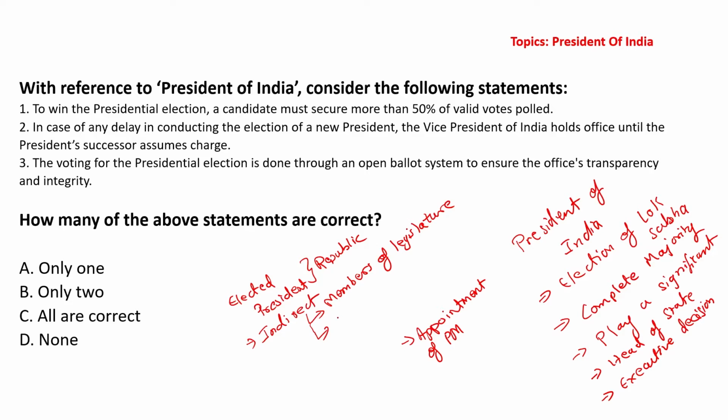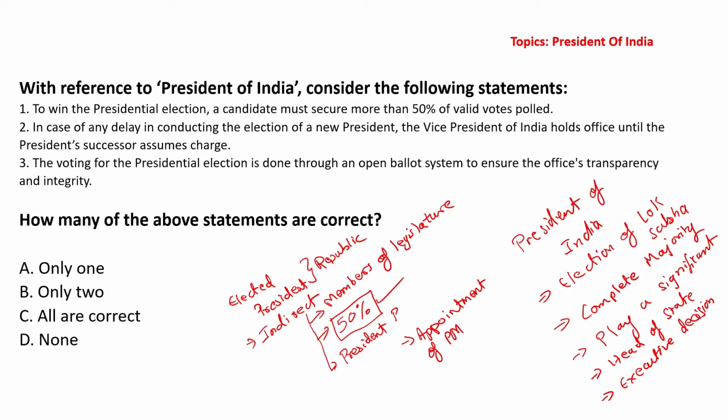Second thing, for the purpose of winning the presidential election, the candidate has to secure the electoral college. Electoral college is one vote more than 50% of the total number of votes polled. Other than that, it has to be remembered that until the new president is elected, present president will continue.